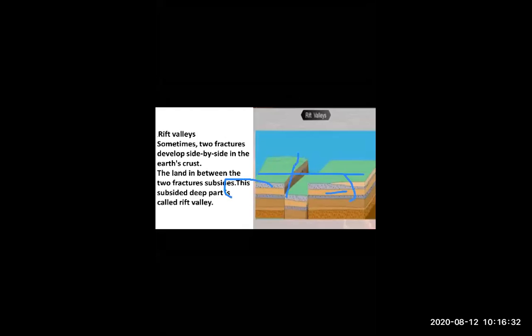Just look at this, two fractures are happening, and the lower subsided and deep part is called a Rift Valley. Whenever tension happens and fractures are generated, the deep part of the land is called a Rift Valley.